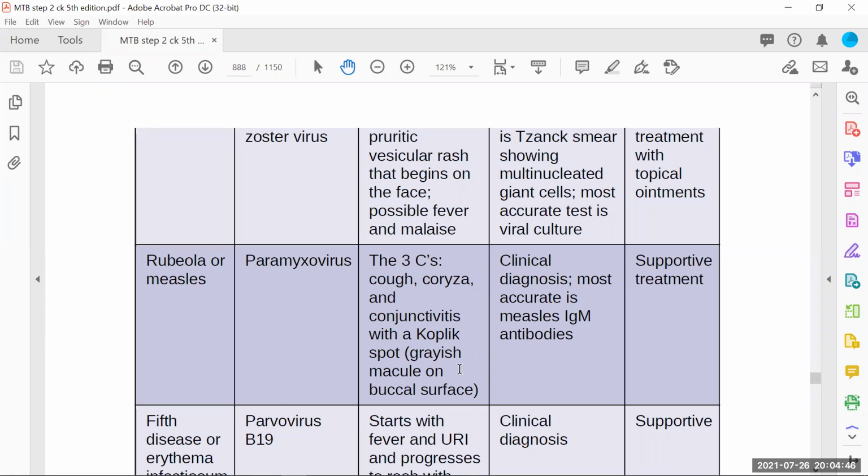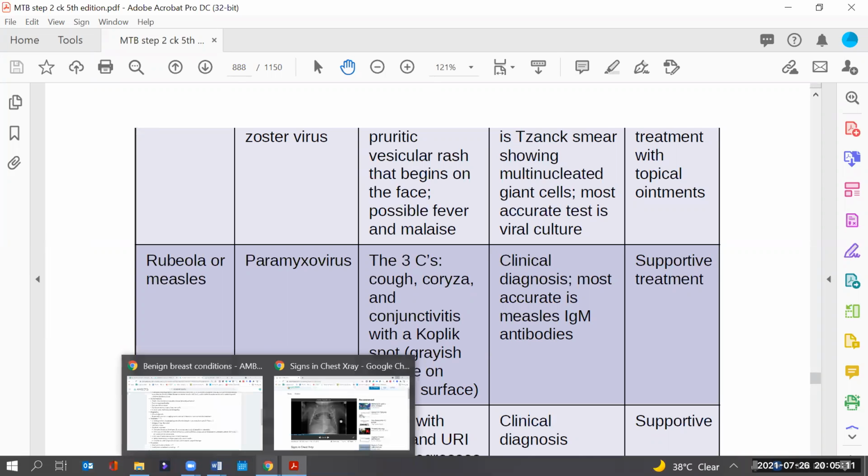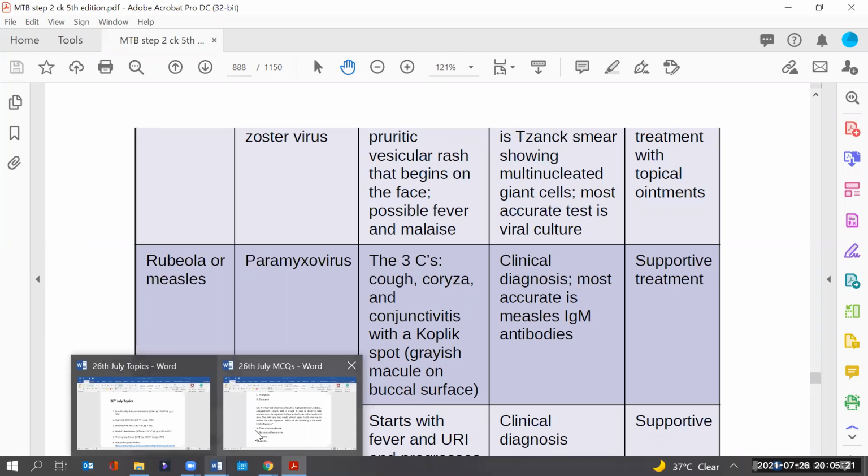And what will we do? Because it's a viral infection, we only go for supportive treatment. Whatever the symptoms are, you go for symptomatic treatment. If cough is there, you provide an antitussive. If coryza is there, anti-inflammatory. If conjunctivitis is there, we'll just put topical antibiotics. So only symptomatic, supportive treatment, and the baby will be doing fine. So the symptomatic presentation plus these Koplik spots on examination, these two are the important findings in order to make a diagnosis of measles. Let's have a look at the questions.